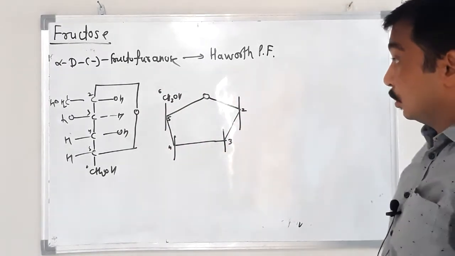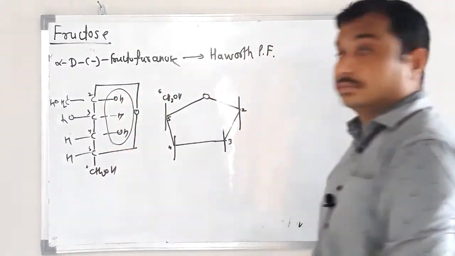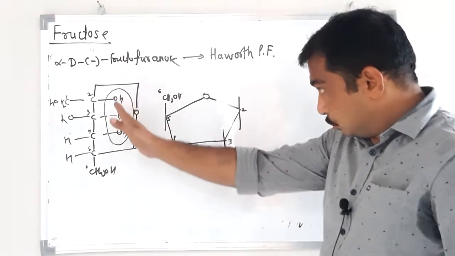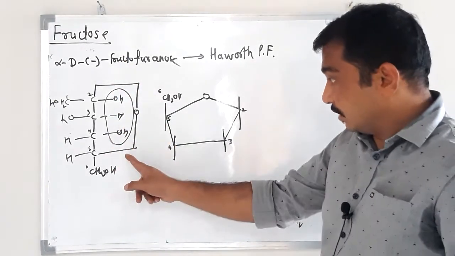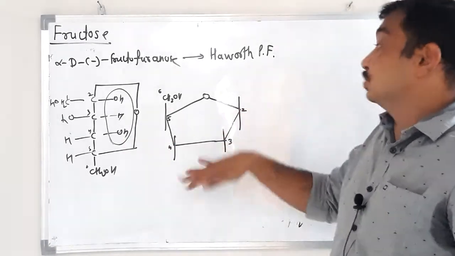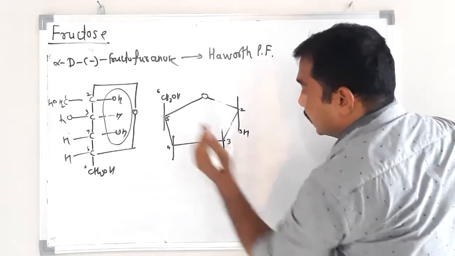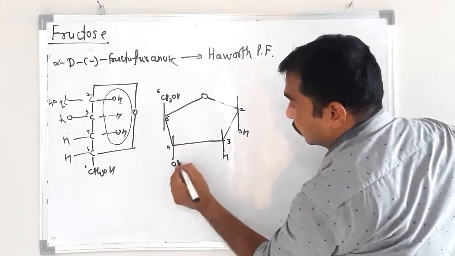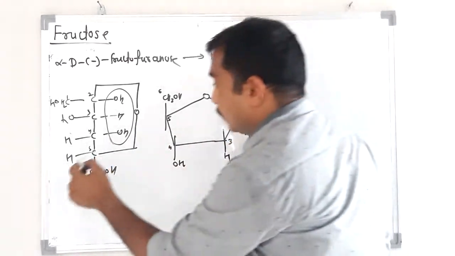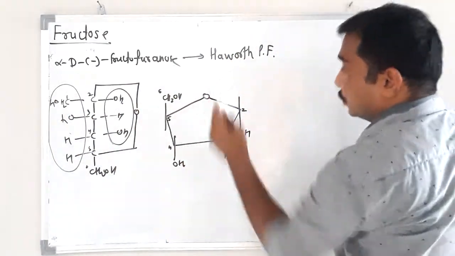According to the rule, those substituents present on the right side, we have to put on the down side. Here OH on the right side goes down, H, OH, and those substituents on the left side we have to put on the top side, CH2OH.